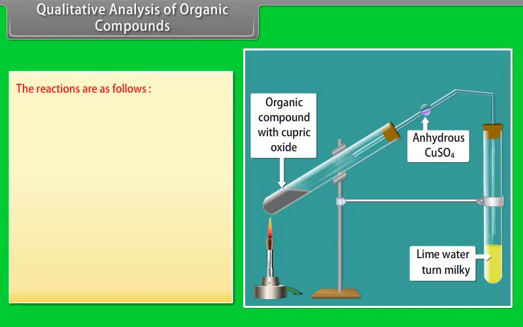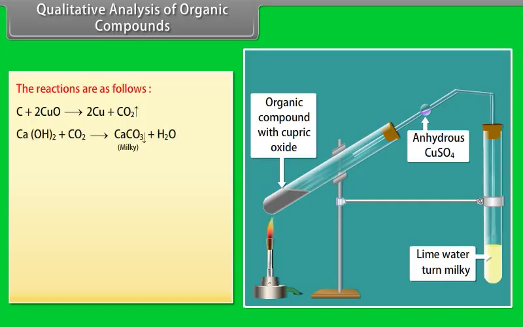The reactions are as follows. Carbon in the organic compound reacts with copper(II) oxide and produces copper and carbon dioxide. The produced carbon dioxide reacts with calcium hydroxide, turning it milky, indicating the presence of carbon in the organic compound.